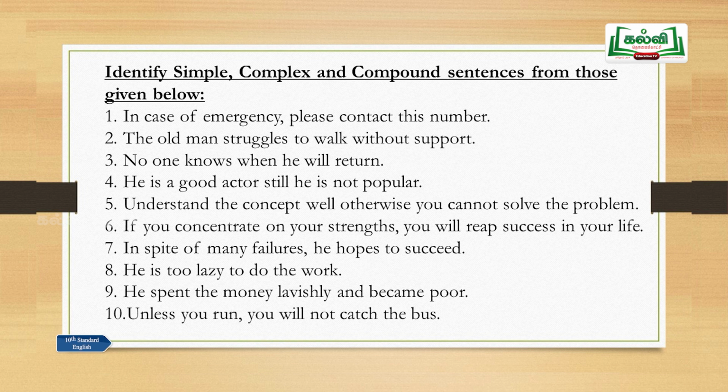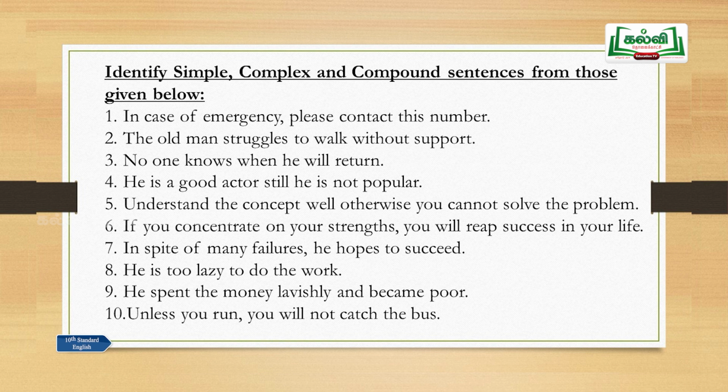In spite of many failures, he hopes to succeed. Again hopes, there is only one finite verb here in this sentence. So, that is called a simple sentence. He is too lazy to do the work, and there are 2 verbs, is and to do. Is is a finite verb, to do is a non-finite verb, and there is only one finite verb again. Sentence number 8, that is also a simple sentence.